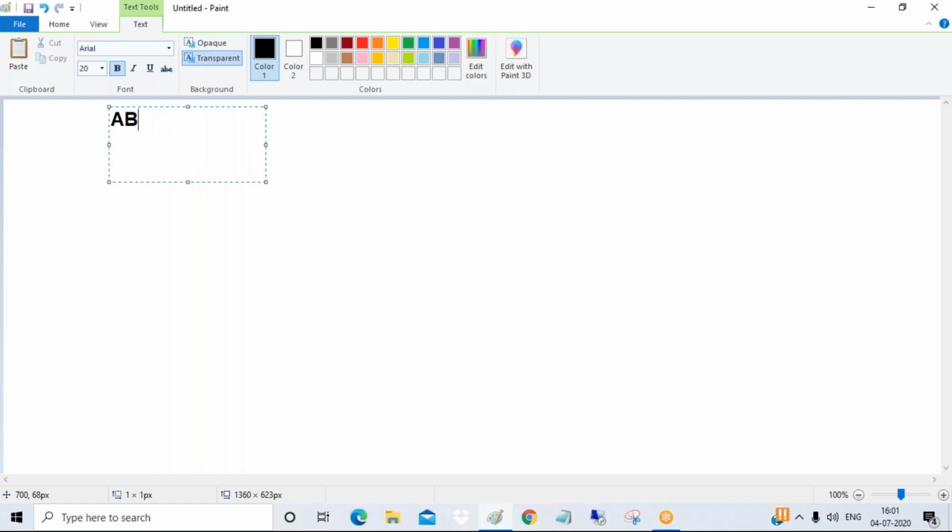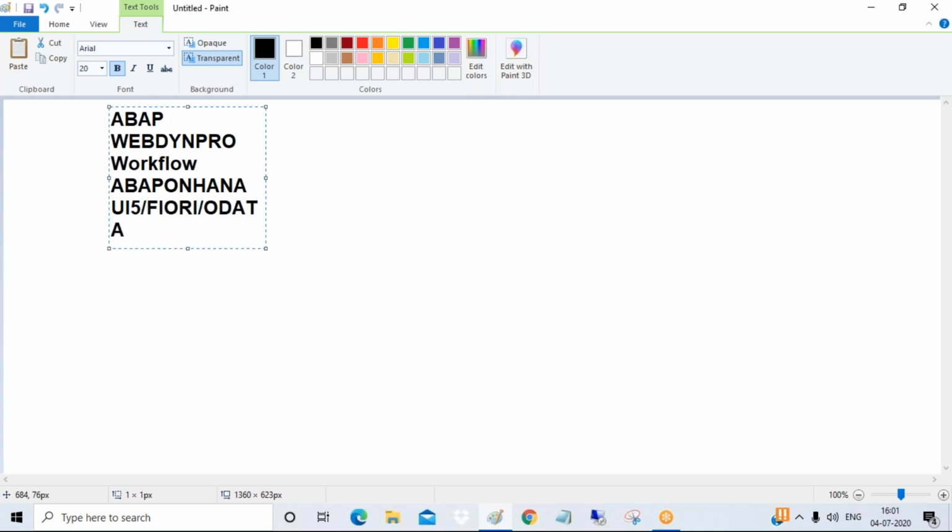And I have been into ABAP on HANA. First I started my career with ABAP. So ABAP is like my life, okay. Most of the work I have done is in ABAP. Then I switched into ABAP WebDynpro, then into workflow, then ABAP on HANA, UI5 Fiori, OData. And almost, I know all the technical modules in SAP.